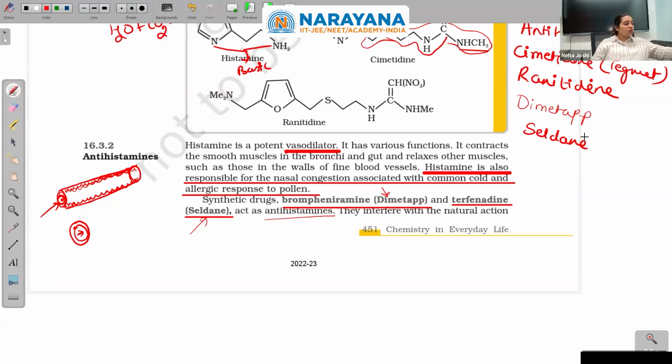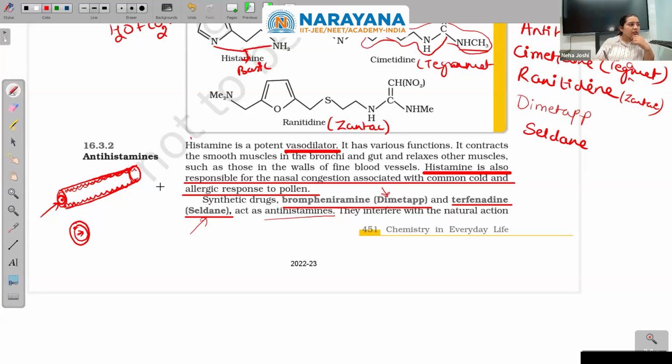These are also antihistamines. This was Zantac. This was Tegamet. Okay, so this is how they function.